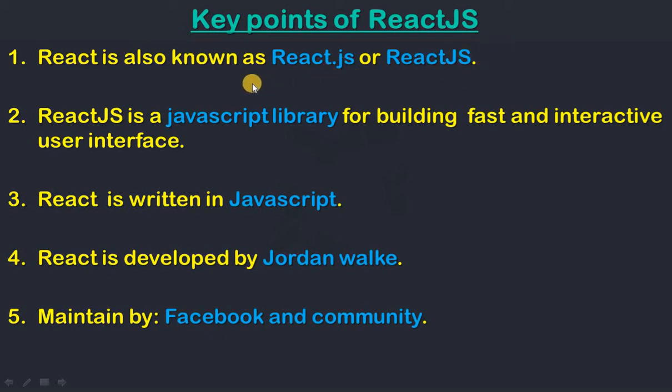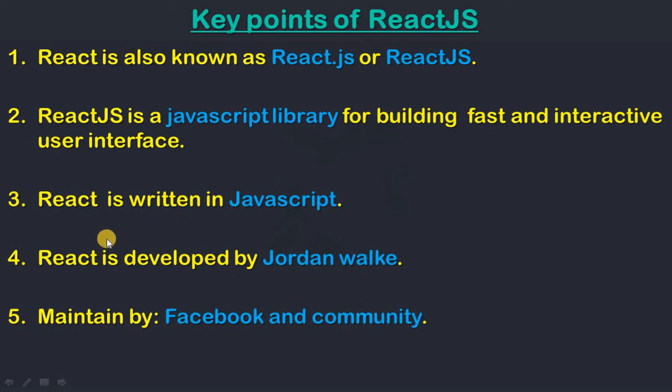The next point is React.js is a JavaScript library for building fast and interactive user interfaces. React is a JavaScript library used for building fast and interactive user interfaces. And React is written in JavaScript.